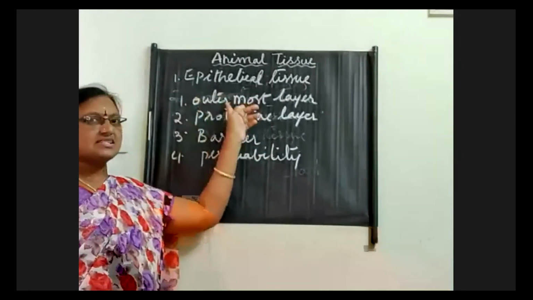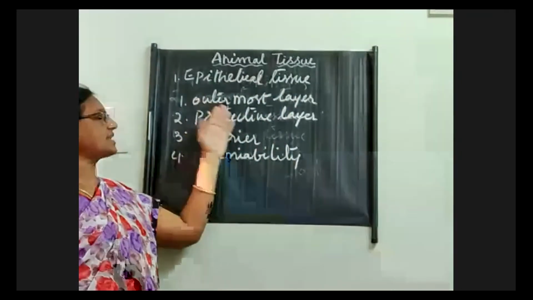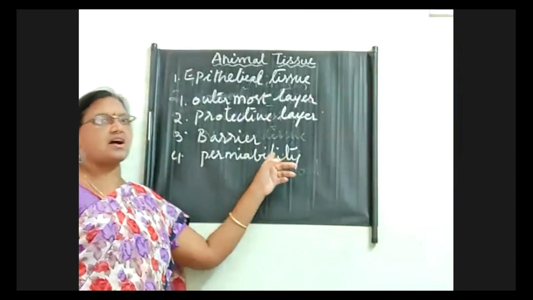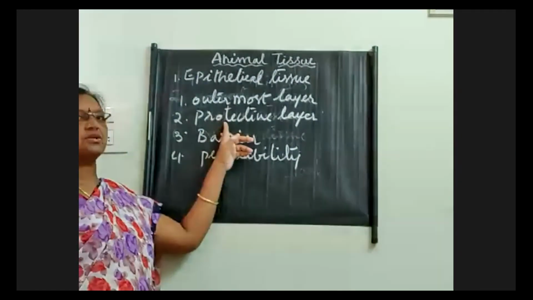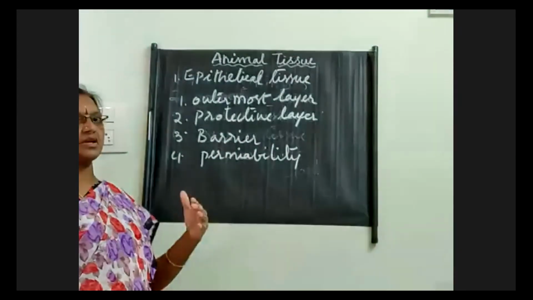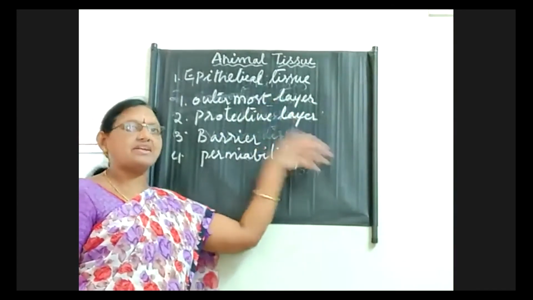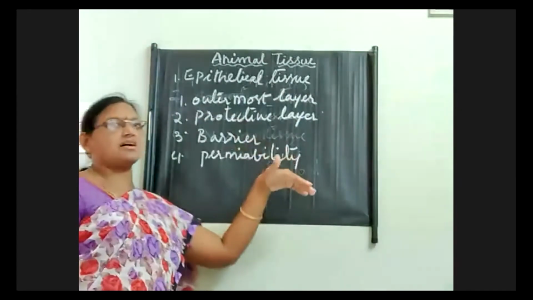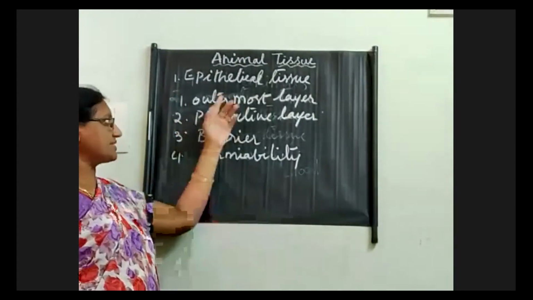Okay, so just now I told you that epithelial tissue is the outermost layer. This is the outer covering, the outermost layer of the surfaces of internal organs. At the same time, the cavities of the internal organs. For example, you see the blood vessels. We have arteries, veins. When you see the arteries, now children, the internal cavity of the arteries is made by the epithelial tissue itself. And the surface of the arteries is also made by epithelial tissue itself.